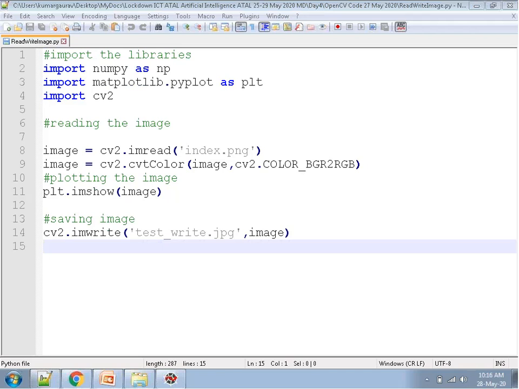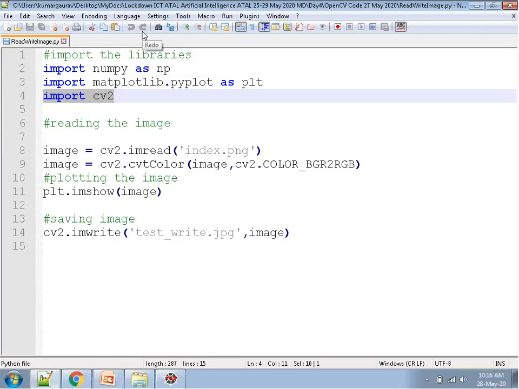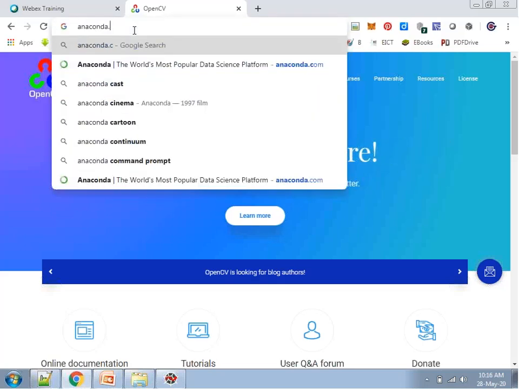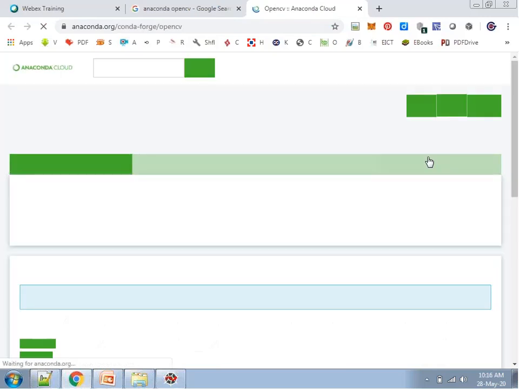So you can see import cv2. This we have to install, or you can directly paste it in your platform. Okay, so import cv2, or in Anaconda you can directly search OpenCV. In traditional installation, it is available.